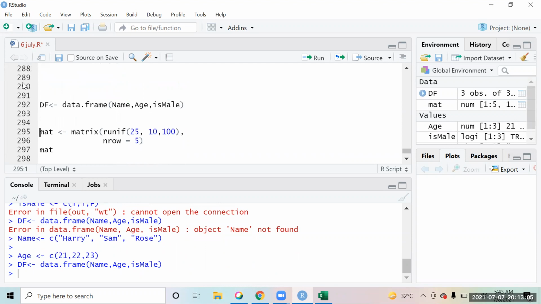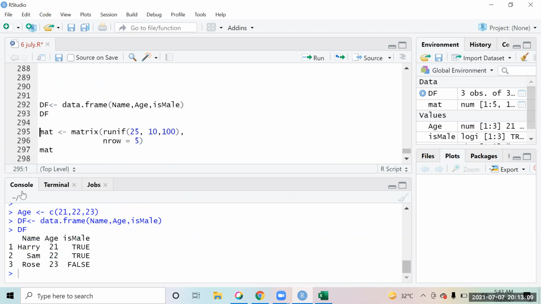You see now a data frame is created. If I want to check it out, this is how the data looks. This is more like a tabular structure, in which the data is stored. So this is what we call a data frame. Please try to create it at your end.